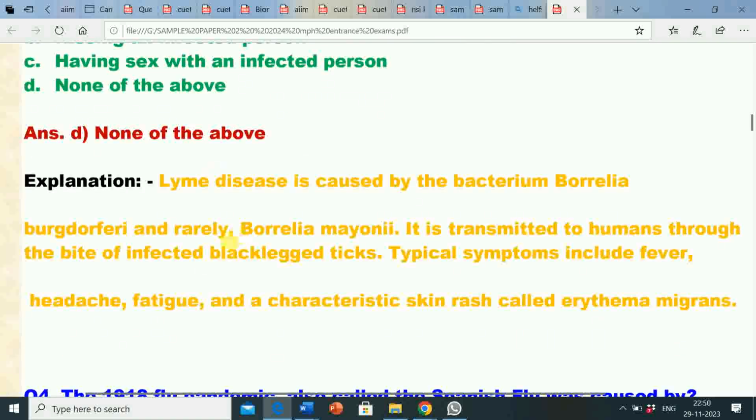Its explanation is Lyme disease is caused by the bacterium Borrelia burgdorferi and rarely Borrelia mayonii. It is transmitted to humans through the bite of infected black-legged ticks. Typical symptoms include fever, headache, fatigue and a characteristic skin rash called erythema migrans.